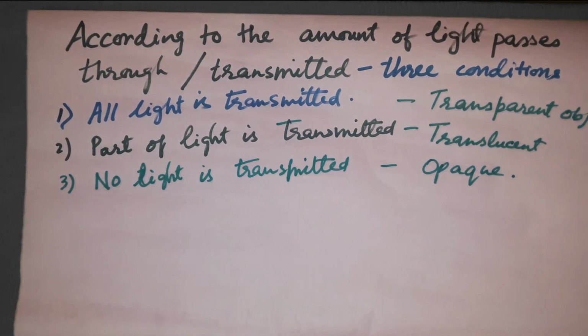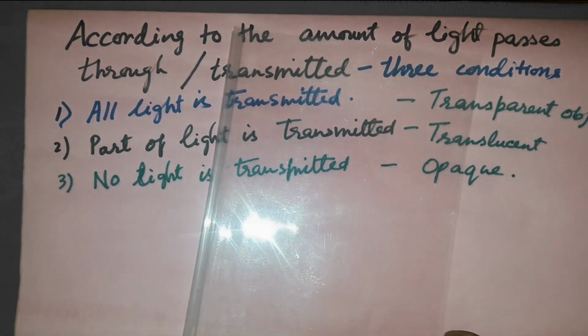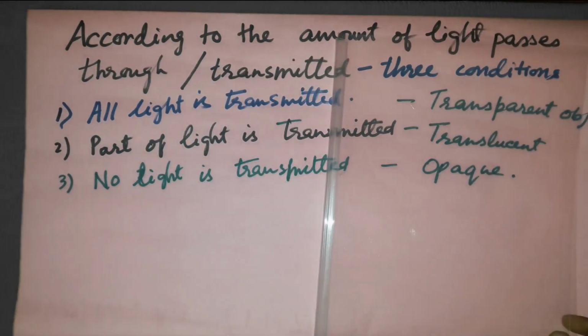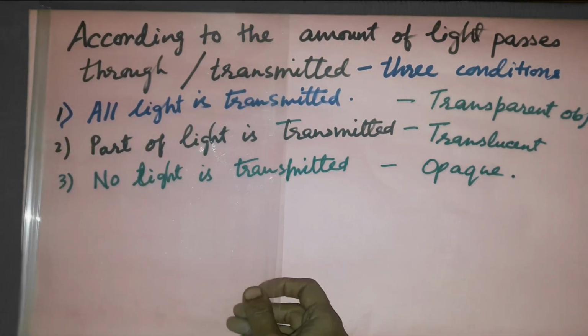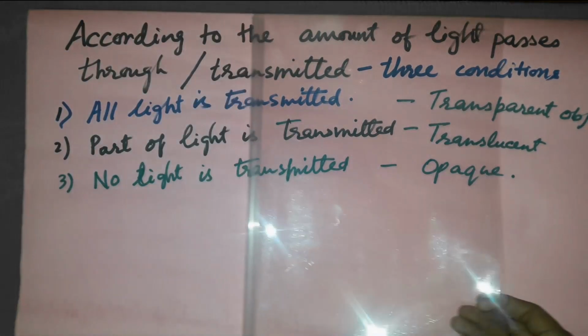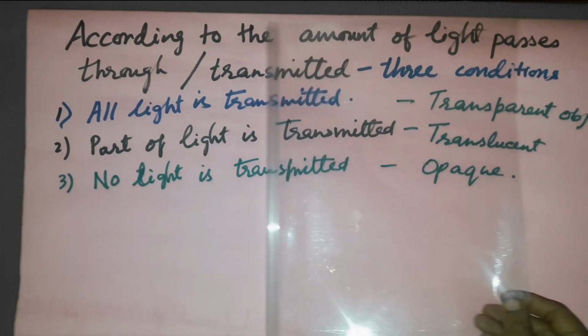Now one by one I will show you the demonstration. First I will show you this thing. Already the source of light is there, you can see the presence of light, and you are able to see everything. Why is it so?